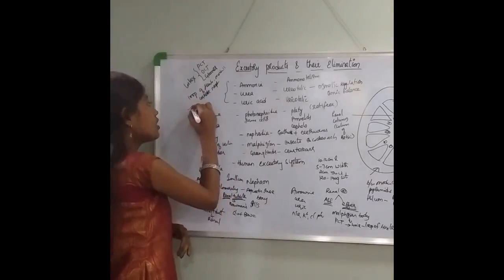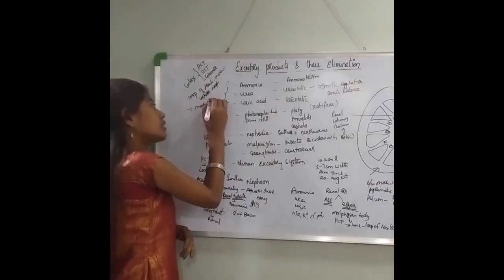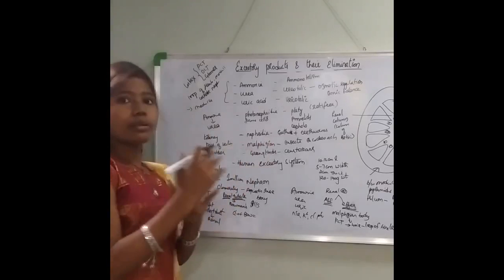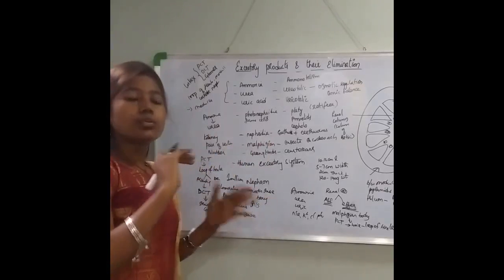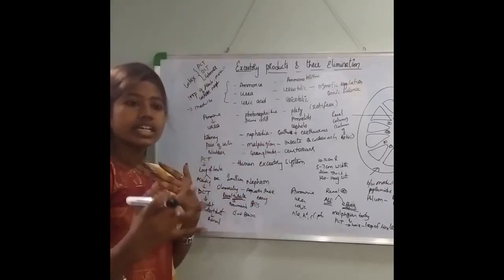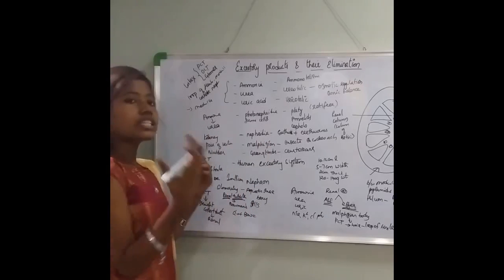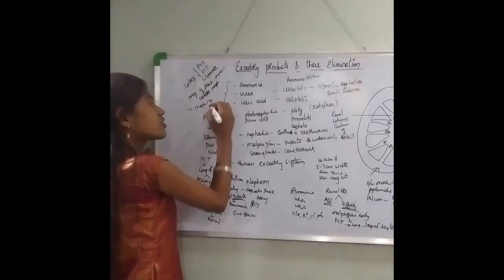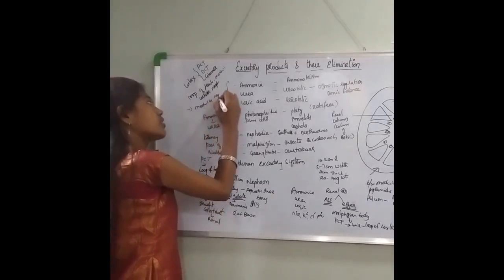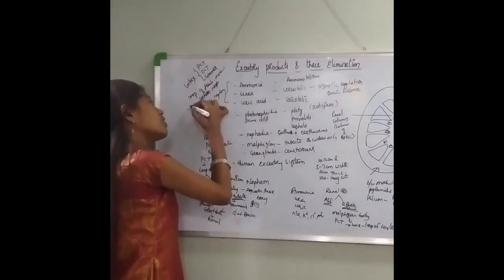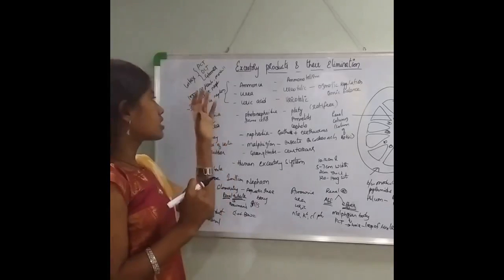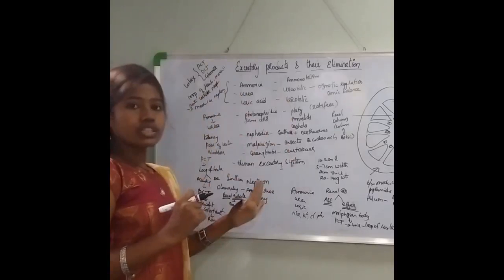Whereas in a few persons, they have a really longer loop of Henle, which will extend into the medullary region. When the longer loop of Henle extends into the medullary region, such loops of Henle are referred to as juxtamedullary nephrons. So this is about the basic structure of the kidney.